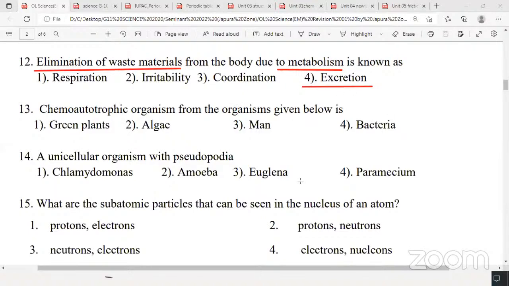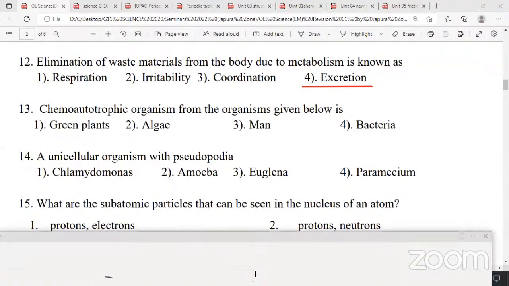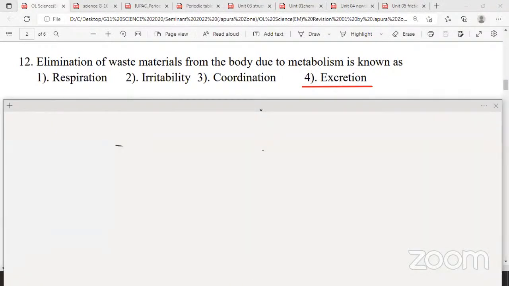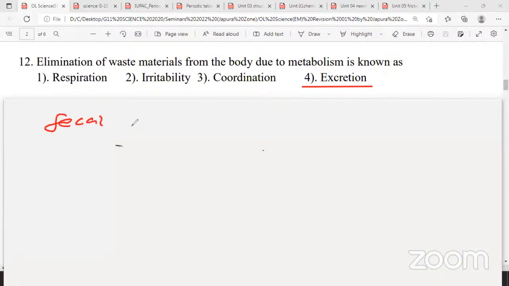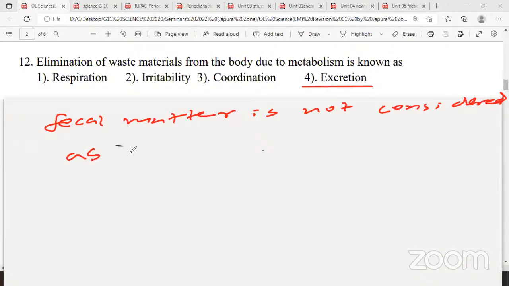I want you to write one more thing in your short notebook. Please write: fecal matter is not an excretory product. Therefore, rectum and anus are not excretory organs. Rectum and anus are not called excretory organs. Please write it. Fecal matter is not considered as an excretory product.